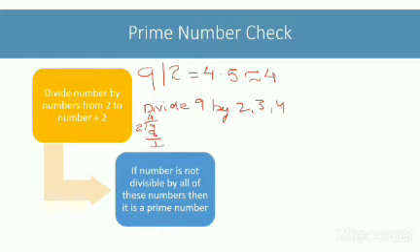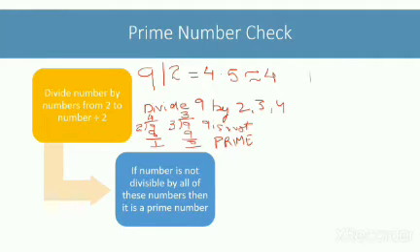The remainder is 1, so 9 is not divisible by 2. Let's try the next number 3. 3 times 3 gives me 9. So 9 is divisible by 3. Hence, 9 is not a prime number. We will stop at 3 itself. No need to check with the next number 4, as we know now that 9 is not prime.